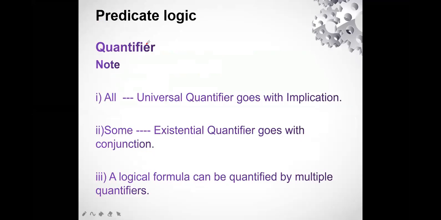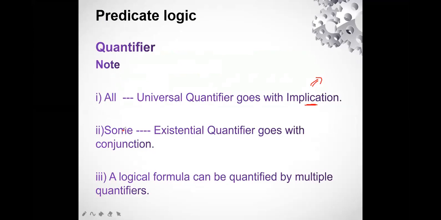Now when we solve the questions, we have to remember two things mostly. Whenever we have universal quantification, we are going to use the implication sign. I hope you all remember the implication sign. This was the implication sign, which we have already done in earlier lectures.